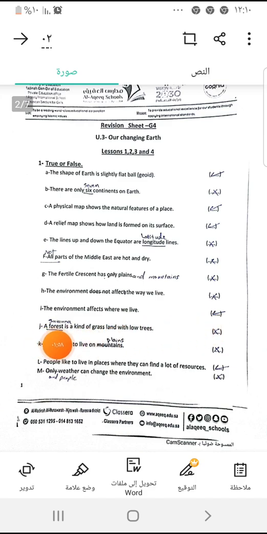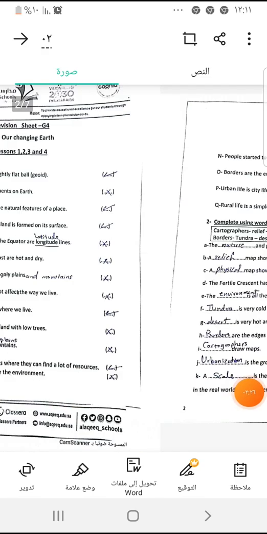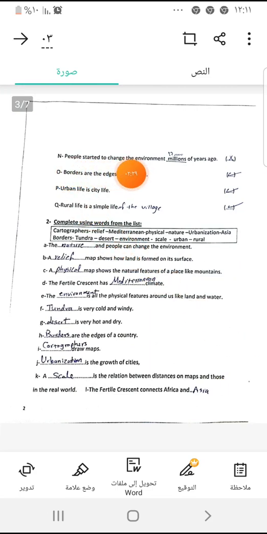J. A forest is a kind of grassland with low trees. No, this is a savanna. K. People like to live on plains, not mountains. L. People like to live in places where they can find a lot of resources. Yes, resources here, I mean natural resources, which are very important for our lives, and we cannot live without them. M. Only weather can change the environment? No, people, weather, and nature. The environment can be changed by all of these, not only by weather or not only by people. N. People started to change the environment millions of years ago. That's false. Here, people started to change the environment only 12,000 years ago, when they started to grow crops and raise domestic animals.